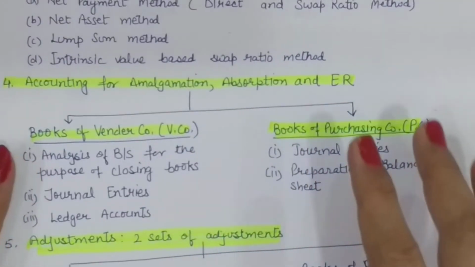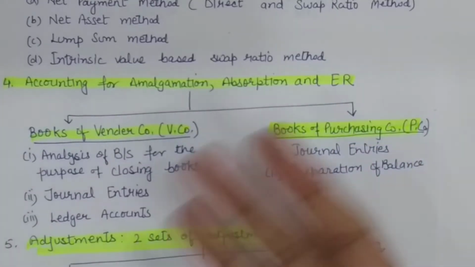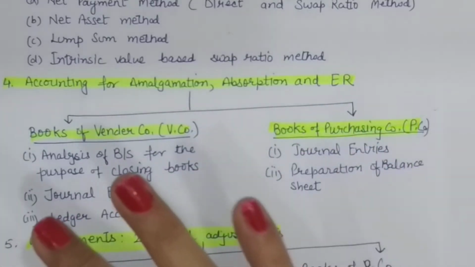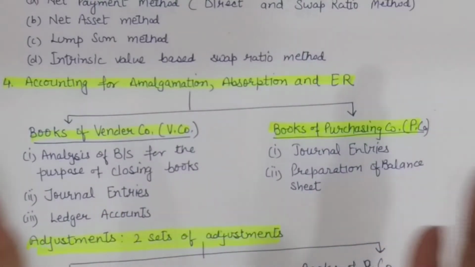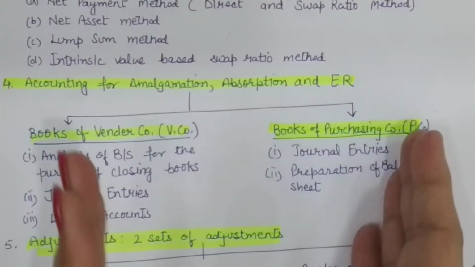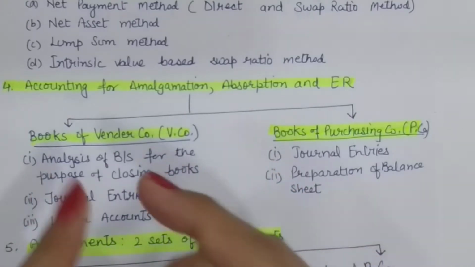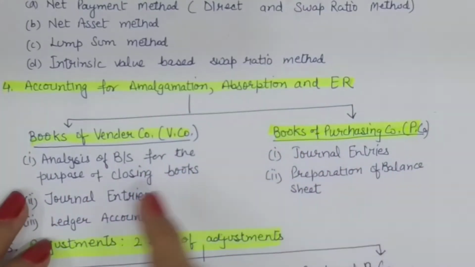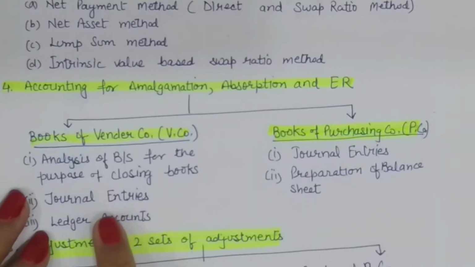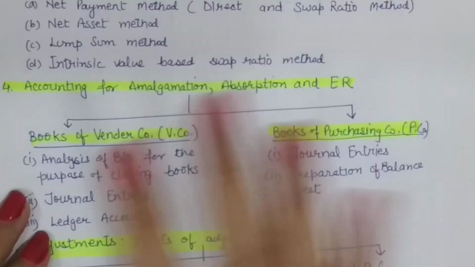Since in the case of amalgamation, absorption and external reconstruction, you will be finding that some of the companies are going to be liquidated and a new company or some company is there which is buying the business. So our accounting is segregated in 2 parts. One is in the books of the vendor company which is liquidating. So we will be analyzing the balance sheet as to how to close the accounts, and the journal entries and ledger accounts will be studied to close the books. So after this, the company will be discontinued and books will be closed. All accounts will be ending with 0 balance.